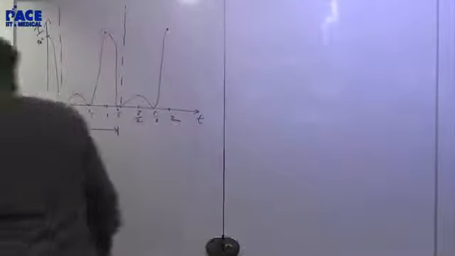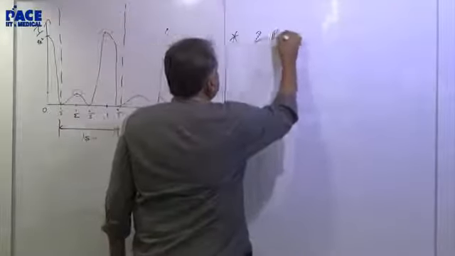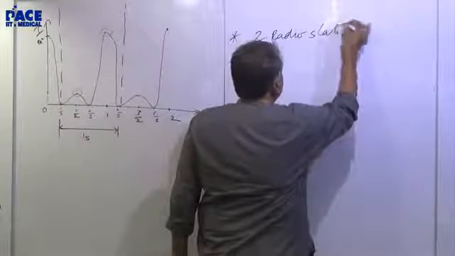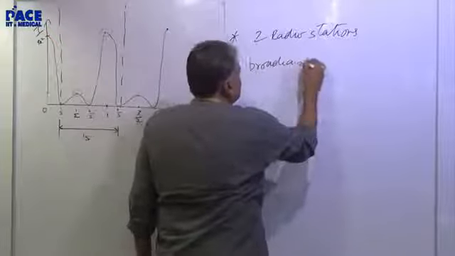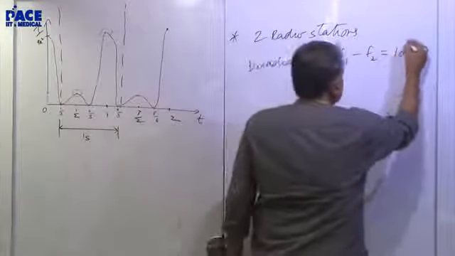So let's take up this question. There are 2 radio stations which broadcast such that the difference of frequency they have is 1000 hertz.